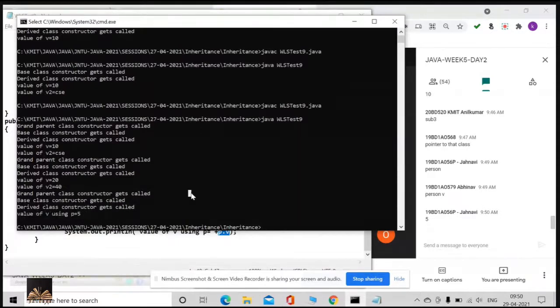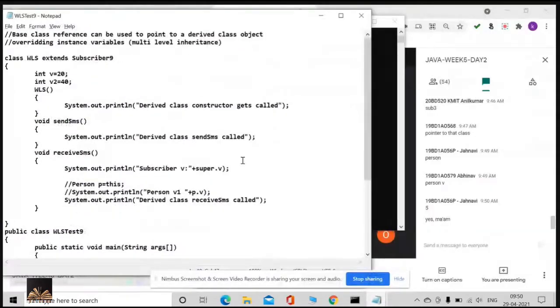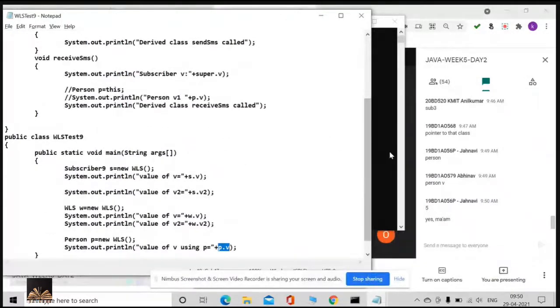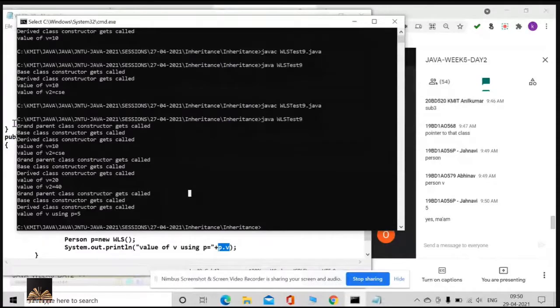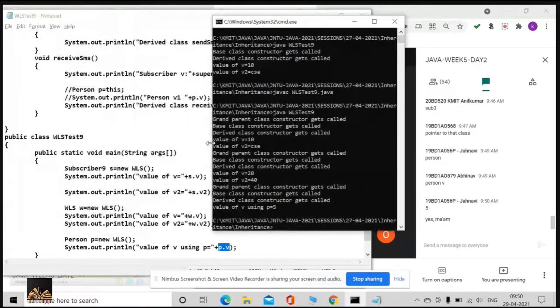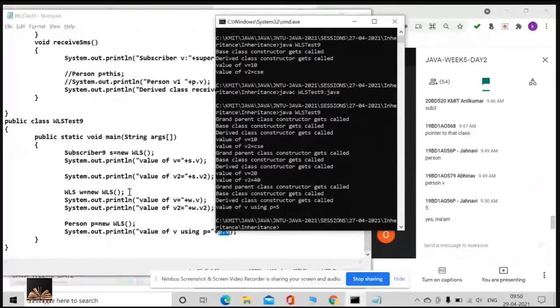Everybody understood now? I hope everybody understood this output. Please have a look at this. Now please match the output with the statements.